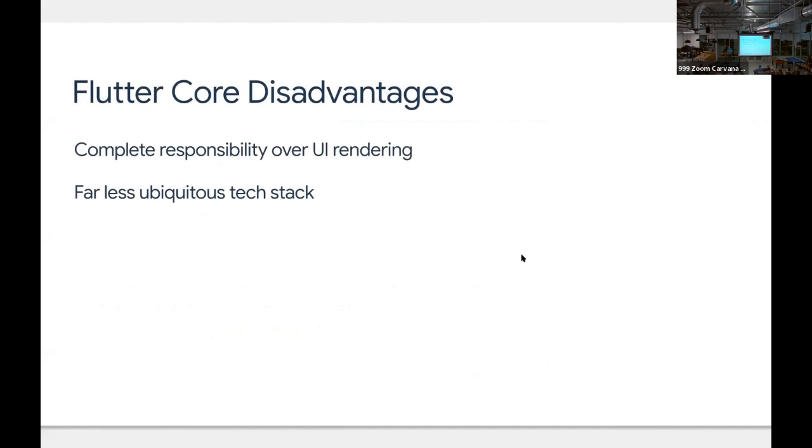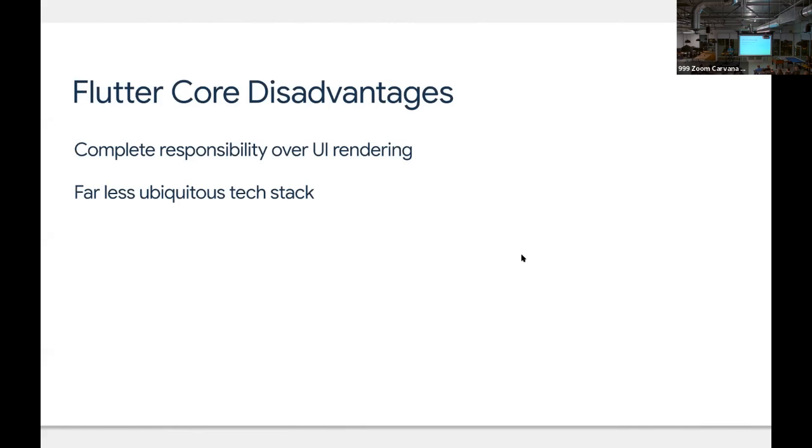So where is Flutter going? Oh, well, first, before that, Flutter disadvantages. Well, the other side of the coin to having control over the UI is that you have the responsibility over that UI as well. So you're beholden to the Flutter team to make sure that they're delivering the widgets that you need to use to communicate with your users.